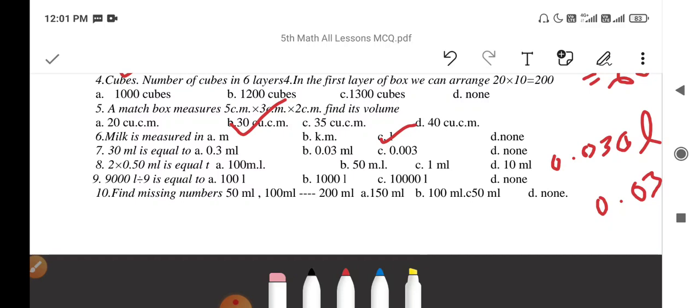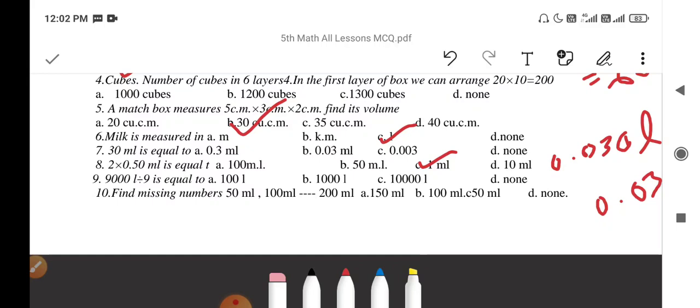Next, question number 8. 2 multiplied by 0.50 ml is equal to 1 ml. Then question number 9. 90,001 divided by 9 will be equal to, here the options are not correct, the answer is not given.